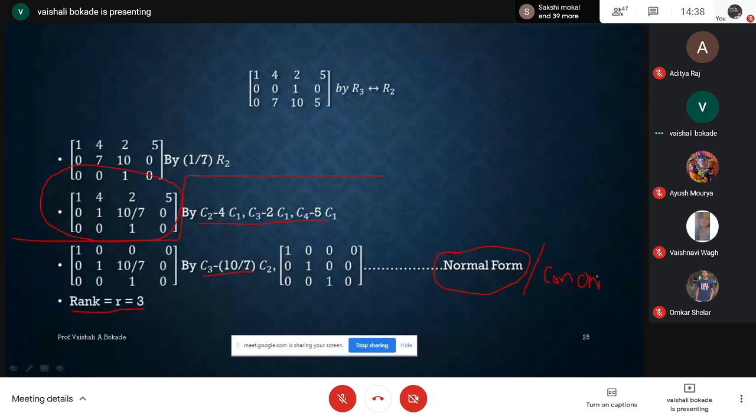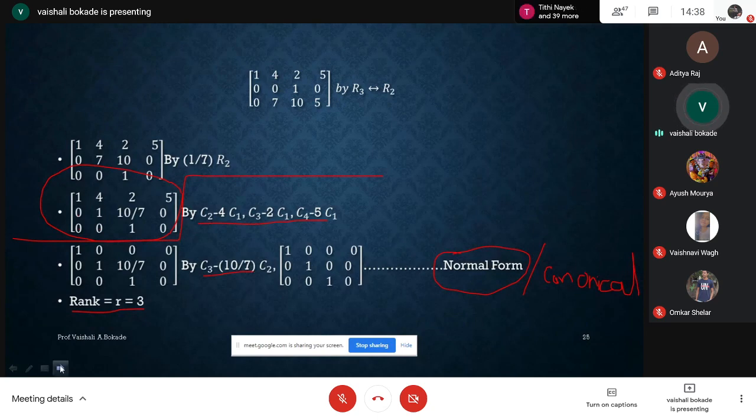Normal form or canonical form, I gave you only some words in the previous slide. Remember, for getting normal form or canonical form, after having echelon form, we will use column transformation for converting the given matrix to normal form or canonical form. So how will I proceed? See here.